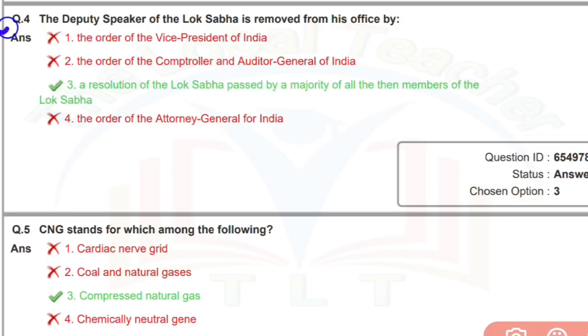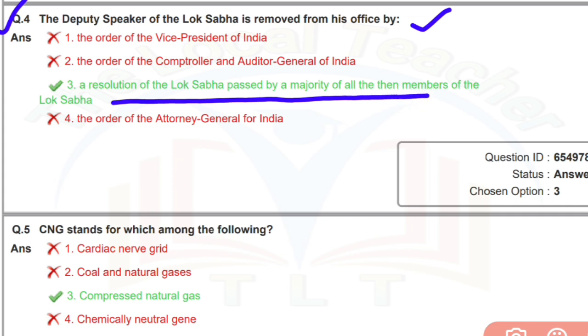Question number 4. The Deputy Speaker of the Lok Sabha is removed from his office by dash. Answer number 3. A resolution of the Lok Sabha passed by the majority of all the members of the Lok Sabha. Question number 5. CNG stands for which of the following?